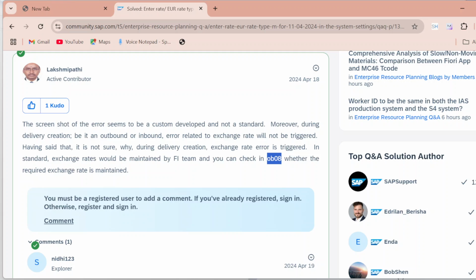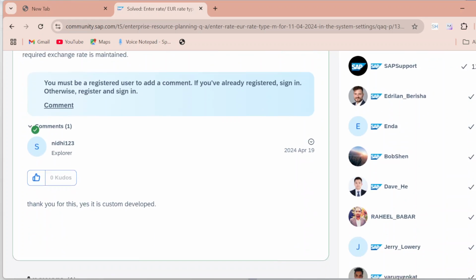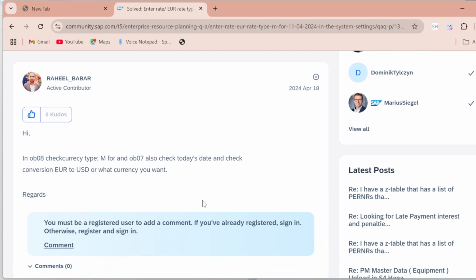So in real time, it's resolved by the FICO consultant. Okay. So how are we going to resolve by OB08? We will try to resolve that. Another solution is provided by this user. In OB08, check currency type M, and in OB07 also check today's date and check the conversion in that.